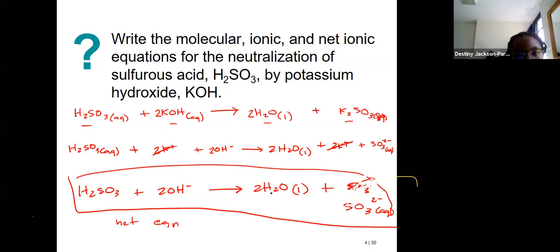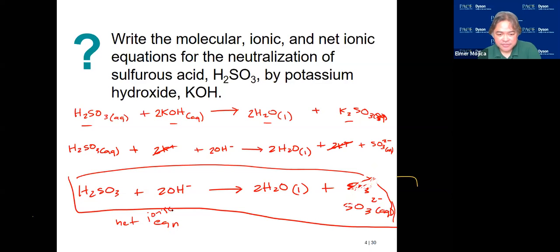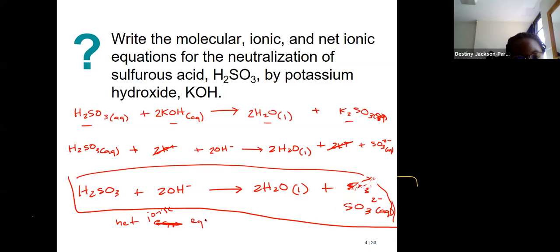And this is what you end up with, what is left. This is how you find the net ionic equation: find the spectator ions, eliminate them, and then rewrite it.